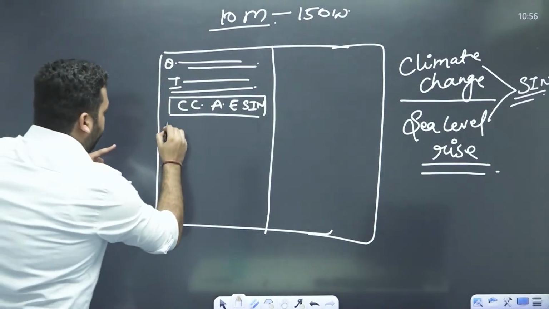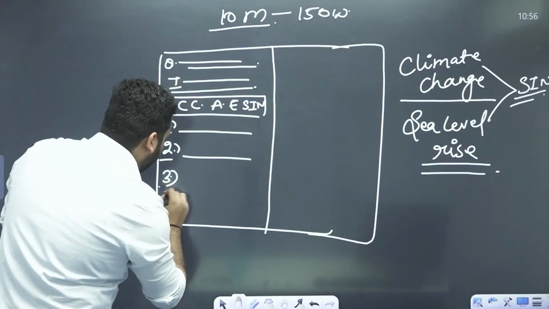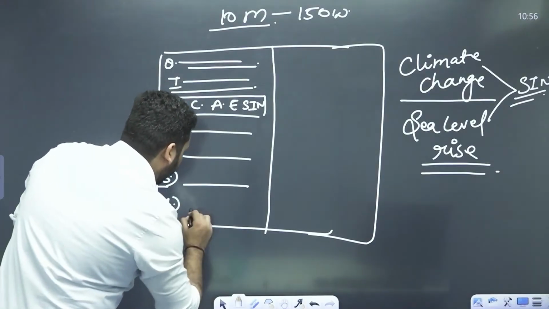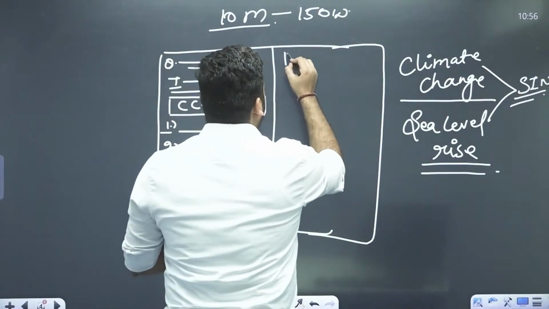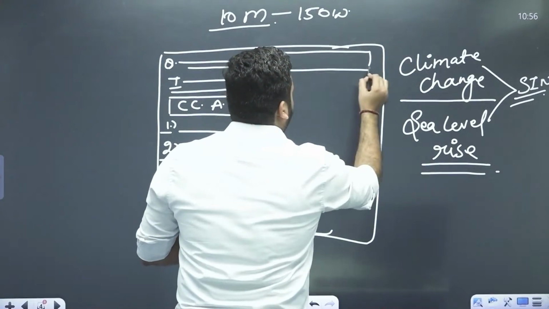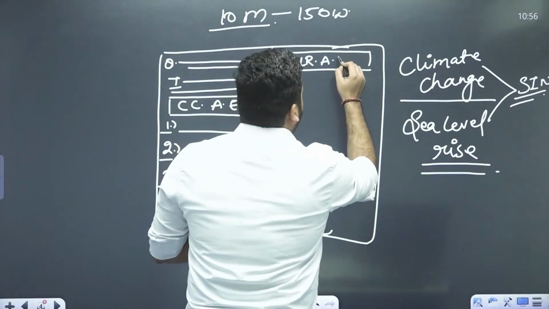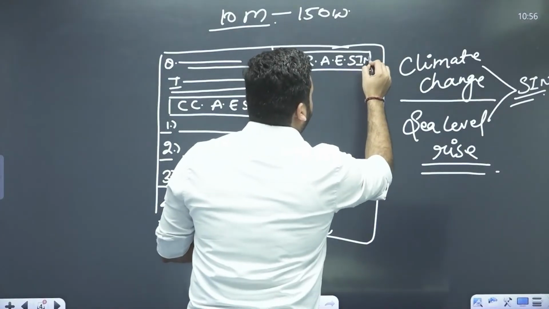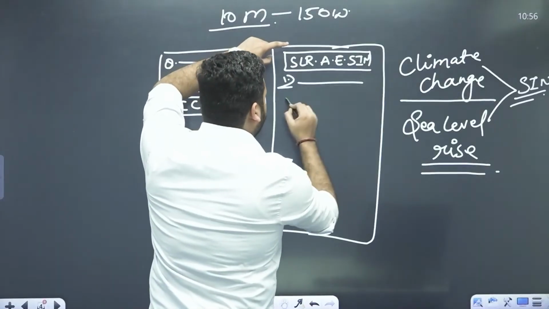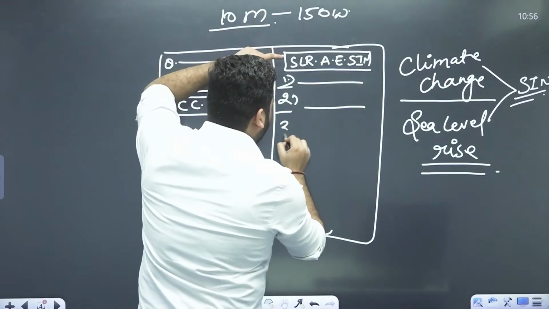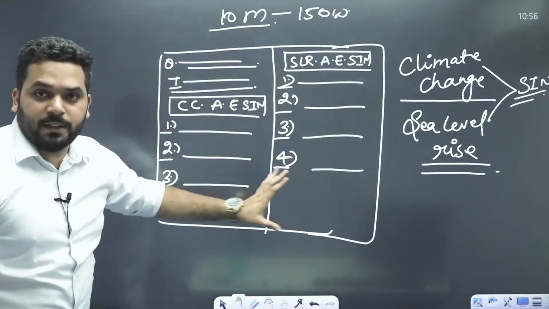Okay. I'll write points 1, 2, 3, 4. Then it's your space management. I'll come to page number 2. Then sea level rise affecting the existence of small island nations. 1, 2, 3, 4. I have some space left.